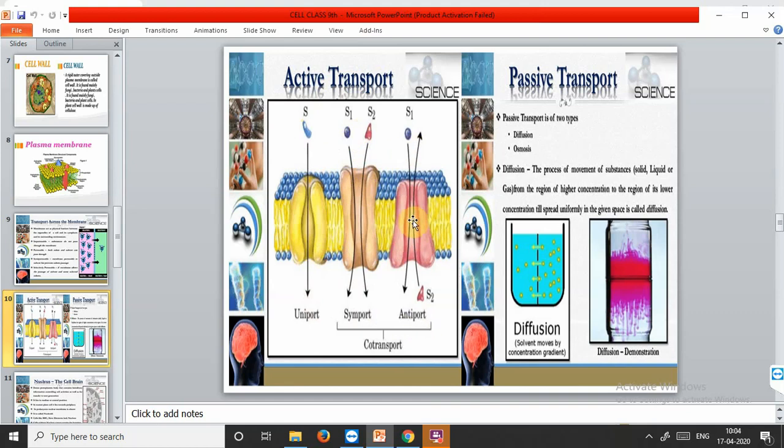And this is antiport, when one molecule is coming from one side and the other molecule is coming from the other side. You can see the arrows. S1 is coming here and S2 is going there, through a single passage. This signifies antiport. Anti means opposite to each other, sym means similar to each other, and uni means in one direction, unidirection.